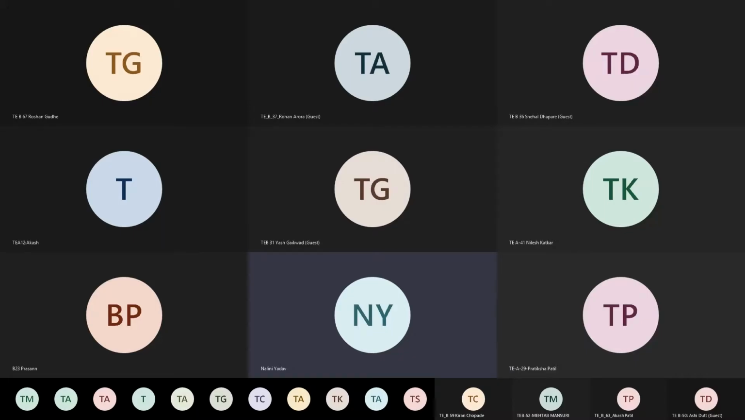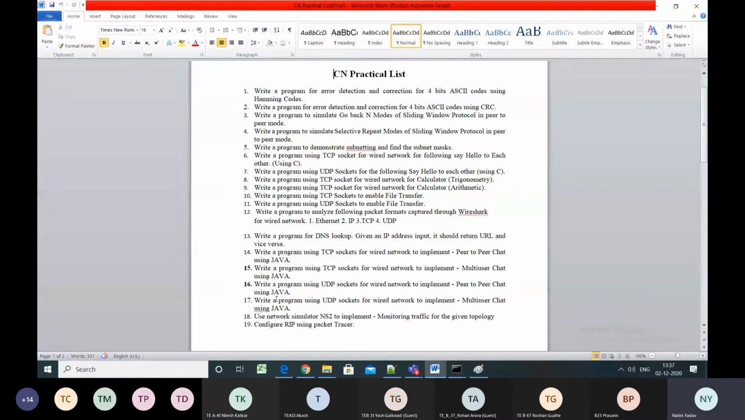So now I will be explaining to you the code for writing a program using TCP sockets for a wired network to implement multi-user chat using Java. In the previous code, what we have seen is just peer-to-peer chat. What does it mean? There are only two entities involved in the chatting. Now we have a multi-user chat.